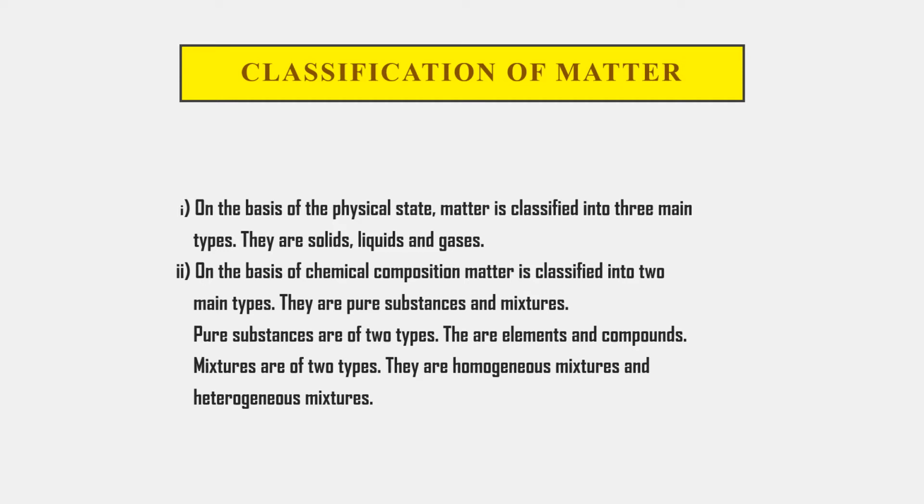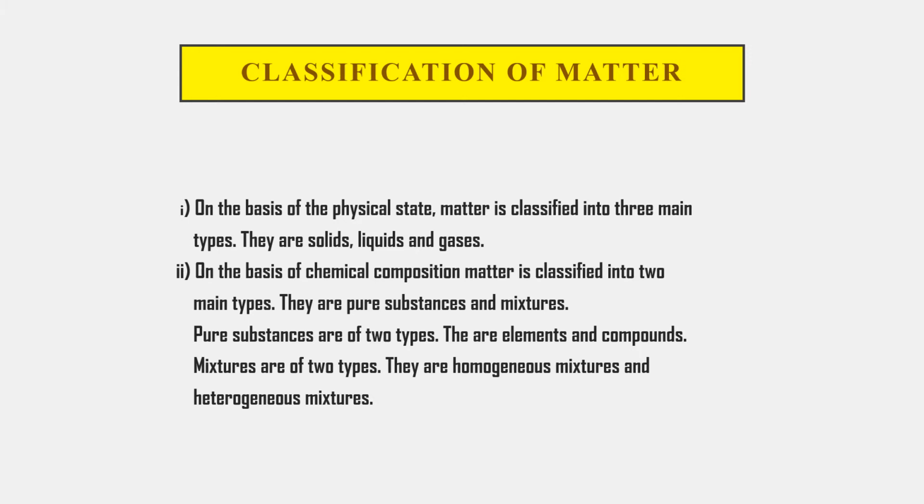Now let us see how matter is classified. Based on the physical state, matter is classified into solids, liquids and gases. This we have already studied in our first chapter. On the basis of chemical composition, matter is classified into two main types. They are pure substances and mixtures.